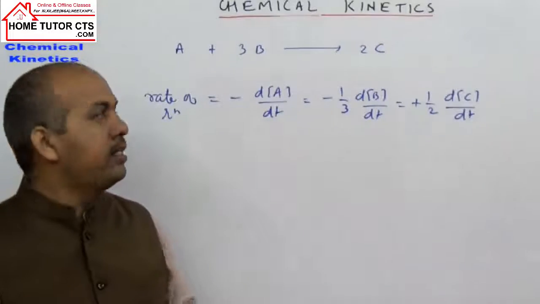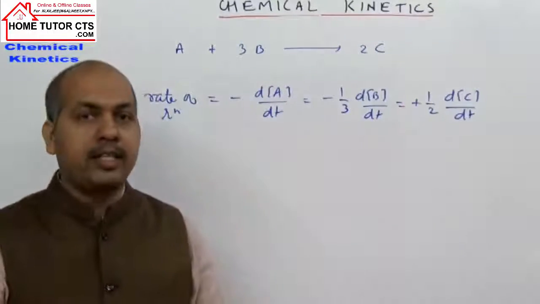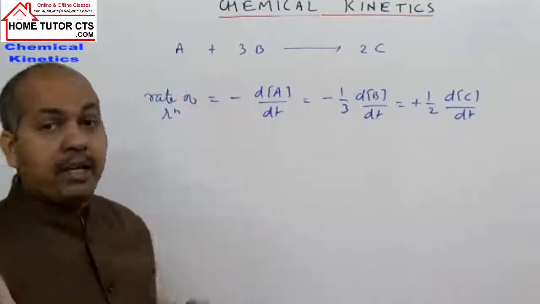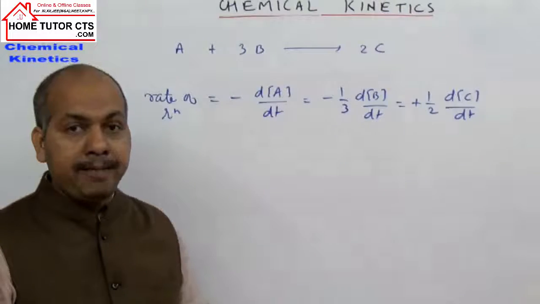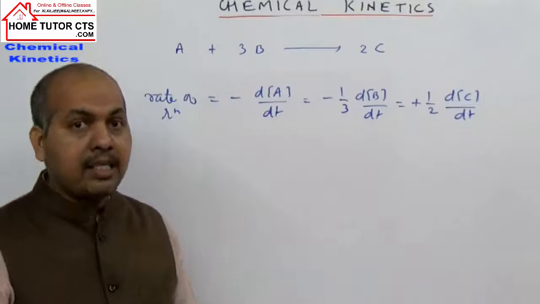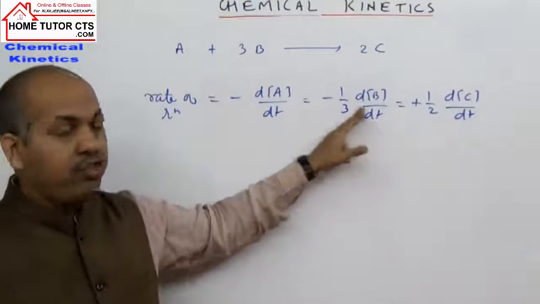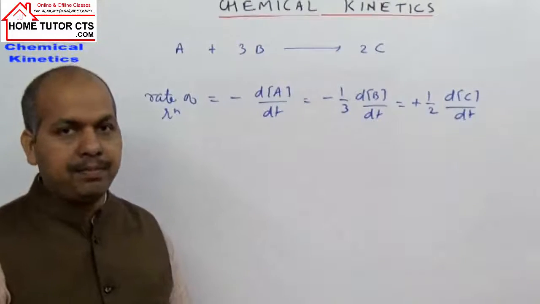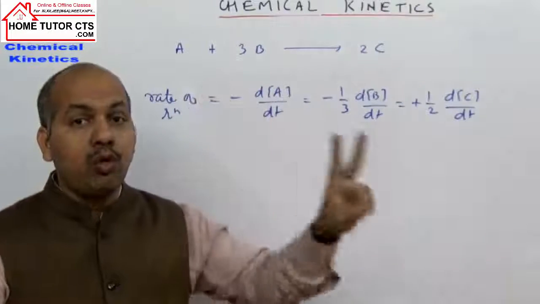For 1 there is no meaning, here it will be dividing by 3 and dividing by 2. Why do we do this? Can you tell? It is simple logic. When 1 mole of A will be consumed, then 3 moles of B are consumed. So B is reacting thrice the amount of A. So to equate the rate of A and B, we divide the rate of change of concentration of B by 3. Similarly, when 1 mole of A is consumed, they produce 2 moles of C.